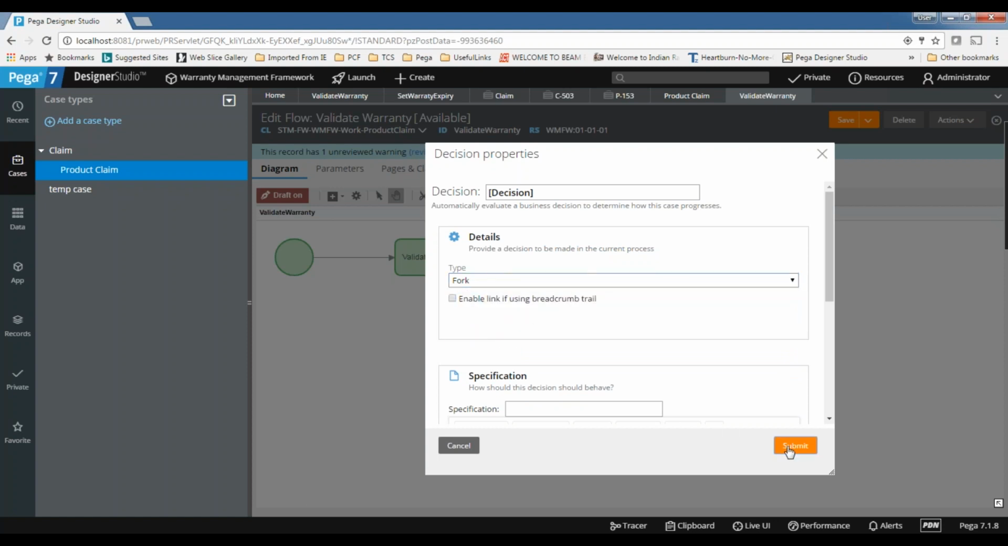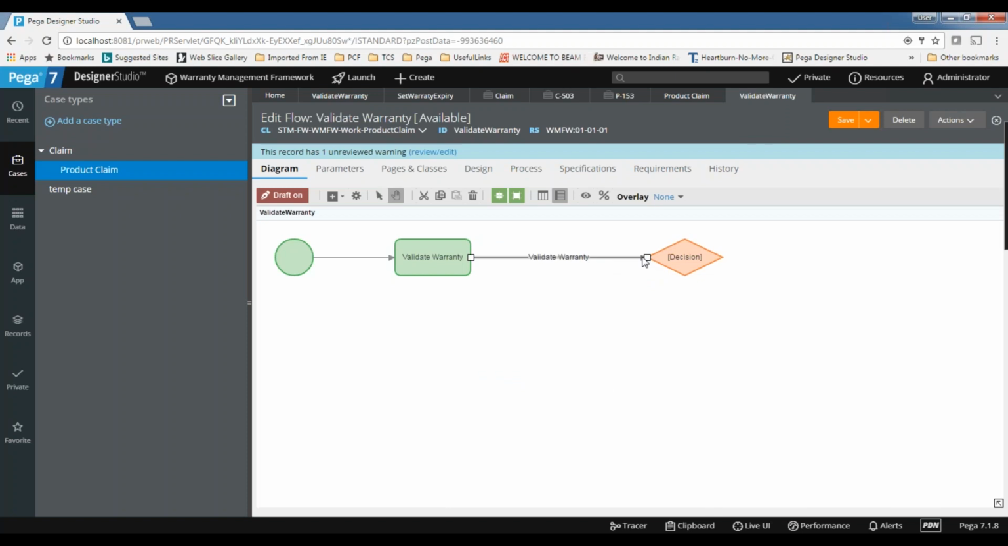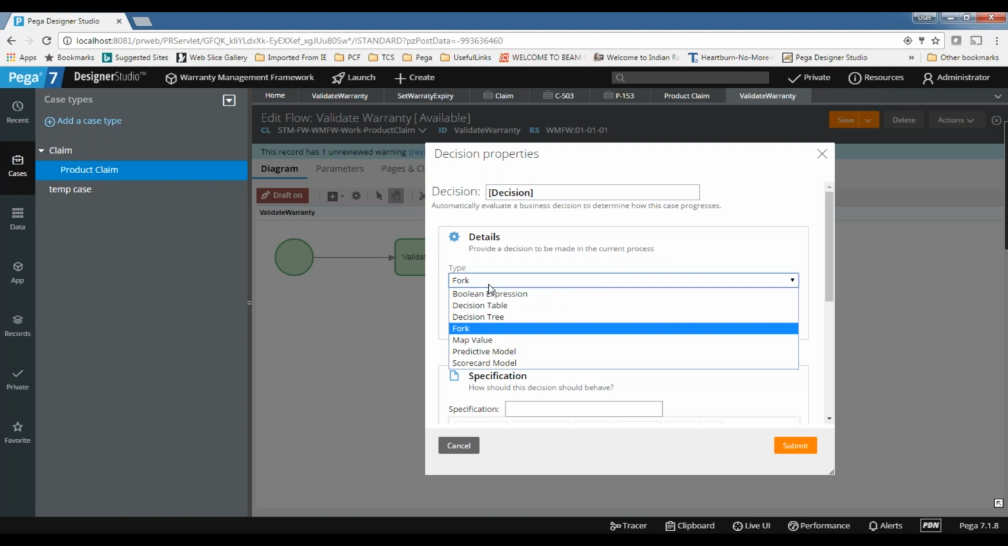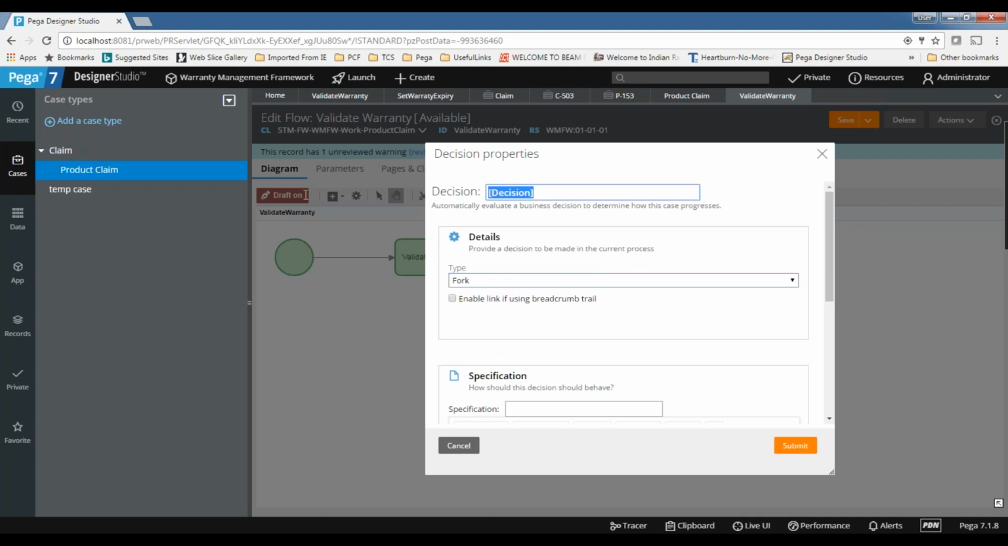Okay, one question. Subhash, I think 7.1.6 does not contain the fork, right? Fork will be there, fork will be there for each. I saw only this one: decision table, decision tree, map, and when rule. You have when?